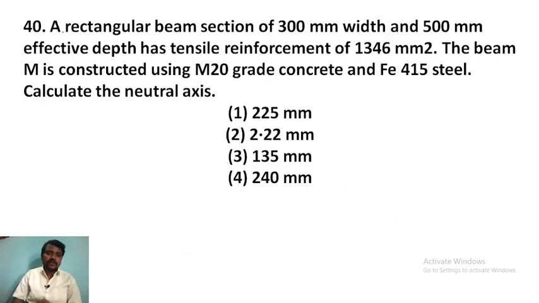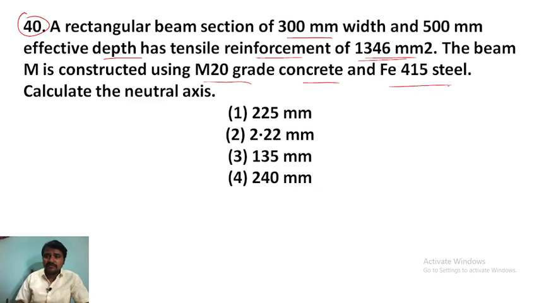Next question. Don't look into the time, we will finish all the questions because the exam is very near, only 2 days left. A rectangular beam section 300 mm width and 500 mm effective depth has a tensile reinforcement of 1346 mm square. The beam is constructed using M20 grade of concrete and Fe 415 steel.